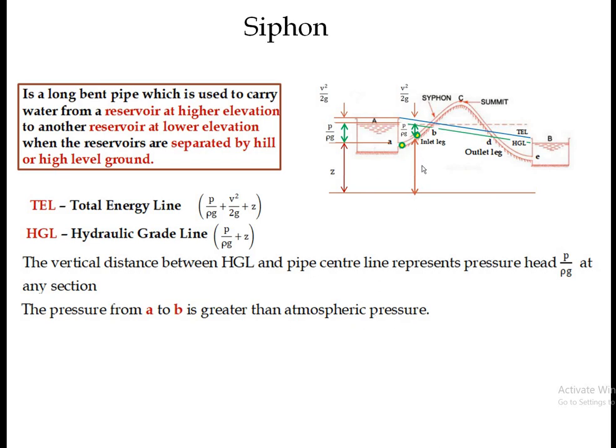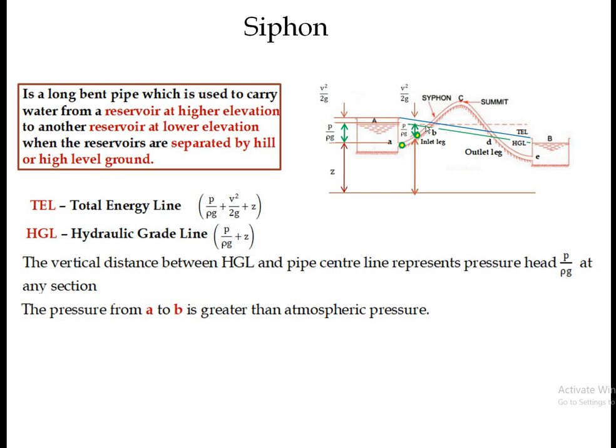So what happens, if we want to find out the total energy at B, this is the potential head, or the Z, from this green line, point B, to the ground level. And already we have discussed that the distance between the HGL and the pipe center line is P by rho g.